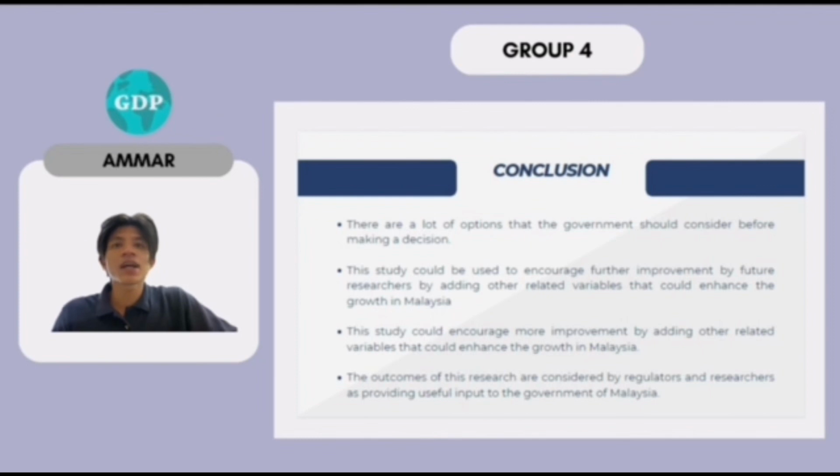Next, this study could encourage more improvement by adding other related variables that could enhance growth in Malaysia. The outcome of the research is considered by regulators and researchers as providing useful input to the government of Malaysia, which will allow them to formulate more specific plans toward the aim of Malaysia being a high income and sustainable nation by the year 2030. Thank you.